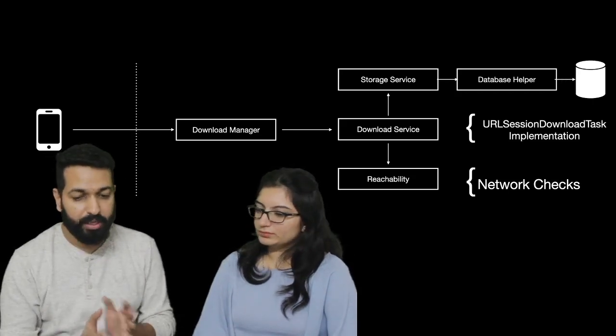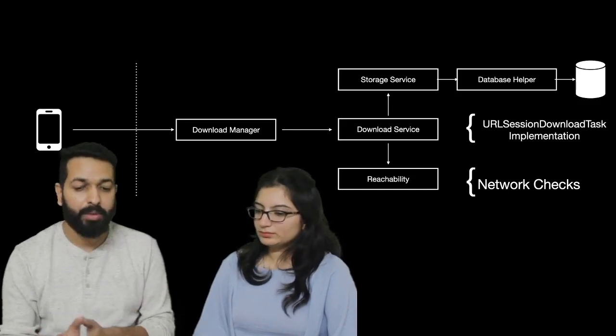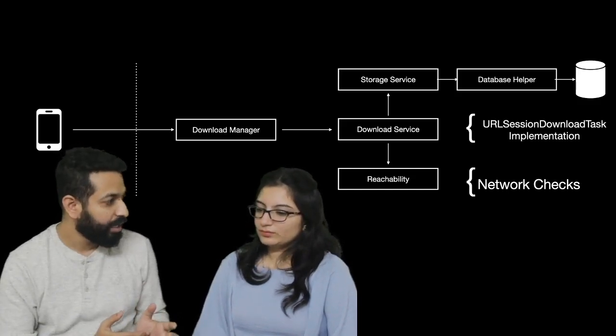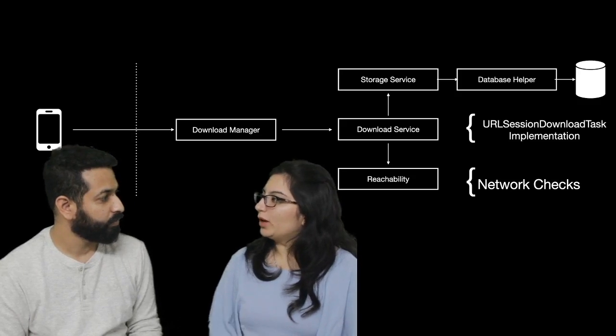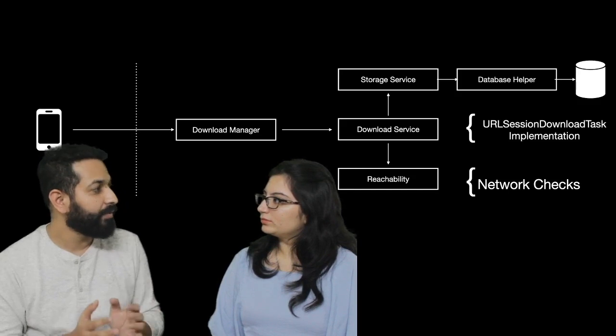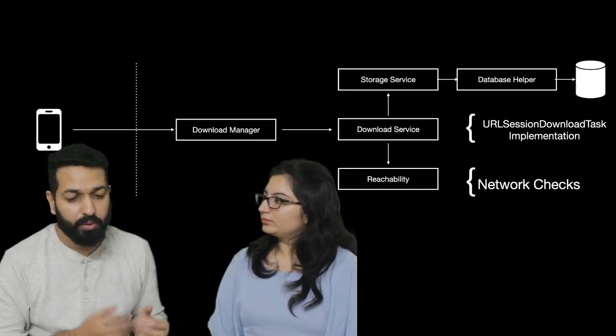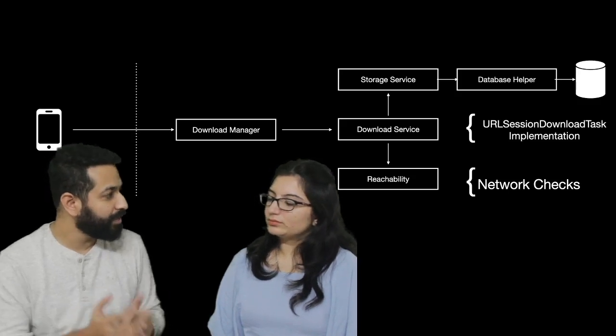So the only responsibility of the database helper would be performing the database operations, while the disk operations can be performed on the storage service. So how will the client app come to know about the download states? Right. So the callbacks for the states, like whether the download is in queue or it is being downloaded or the download has been cancelled or finished, those kinds of callbacks will be given through the listeners.